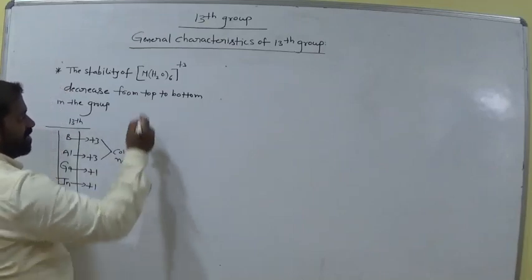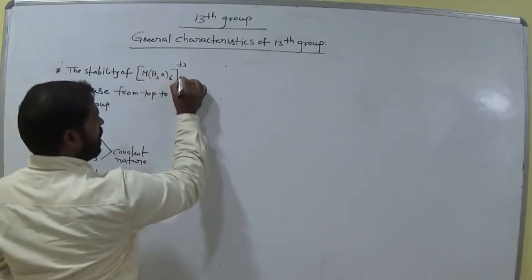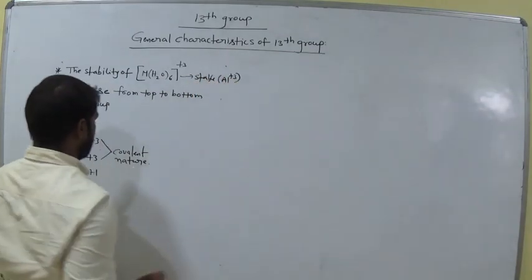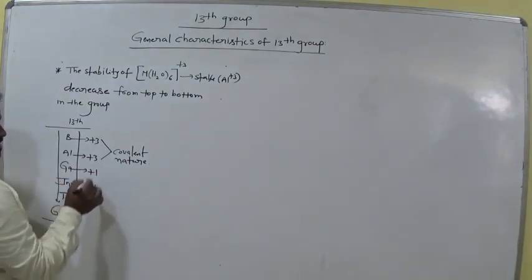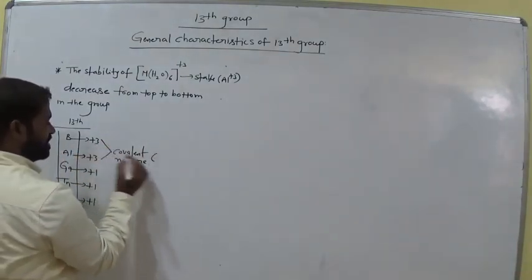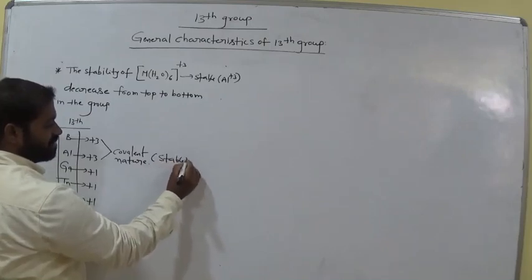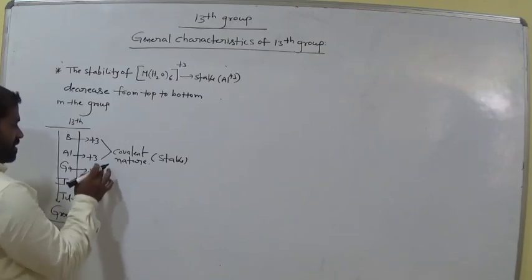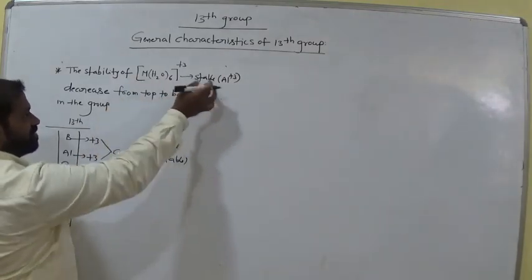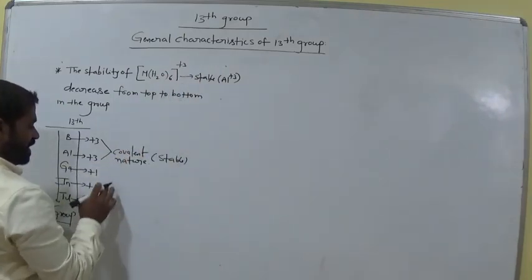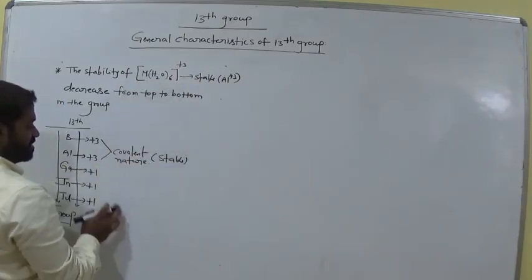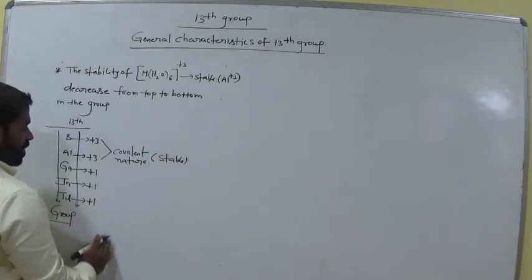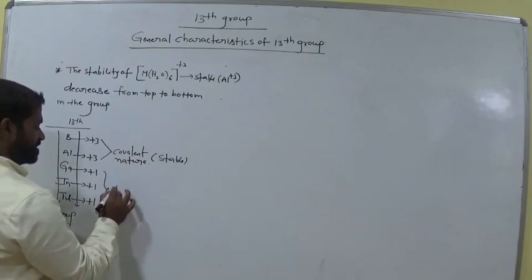Now the stable condition, we already discussed: aluminium plus 3 is stable. So up to here plus 3 in water is stable. But here it is plus 1, so stability decreases. These do not show plus 3 oxidation. So stability decreases from top to bottom. Why? Because the inert pair effect is there.